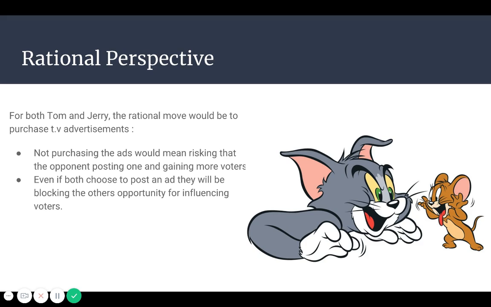So looking at it from a rational perspective, for both Tom and Jerry, the rational move would be to purchase TV advertisements, because not purchasing the ads means risking that the opponent could post one and gain more voters. And even if they both choose to post an ad, they will be blocking others' opportunity for influencing voters.